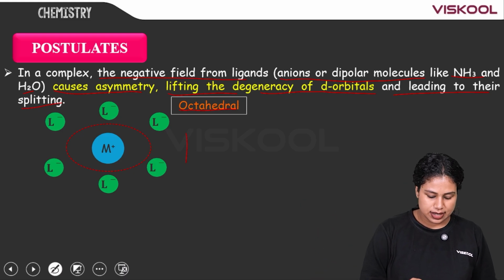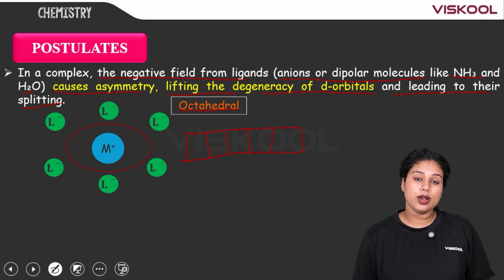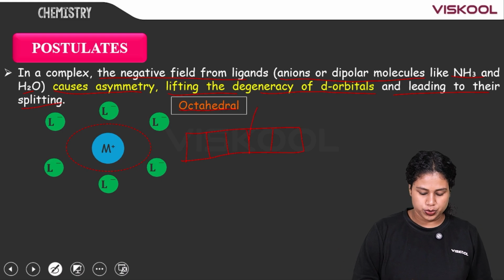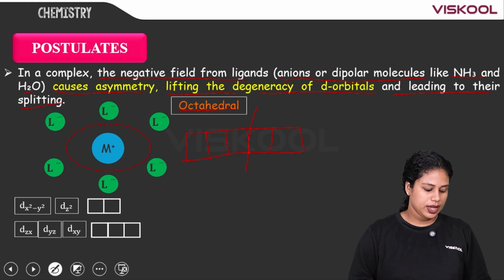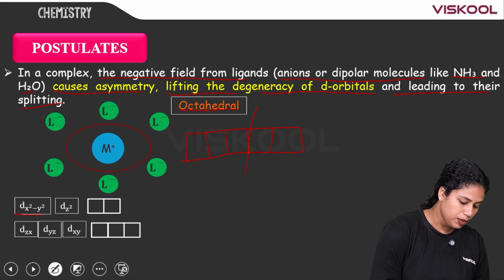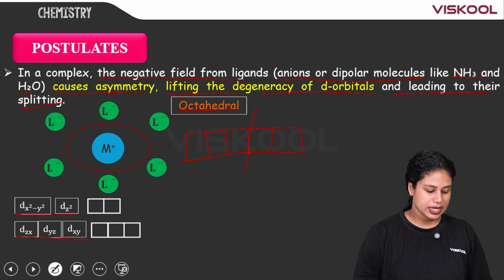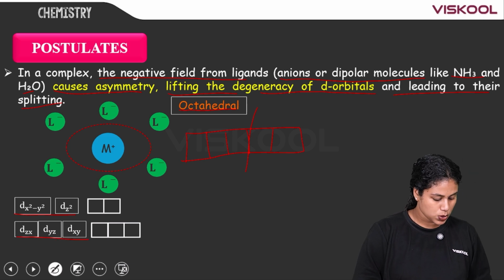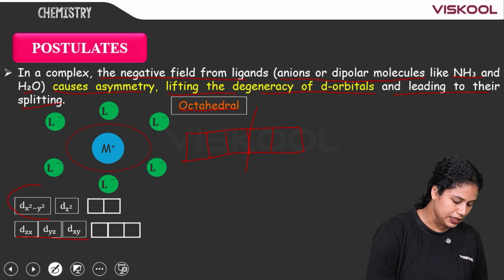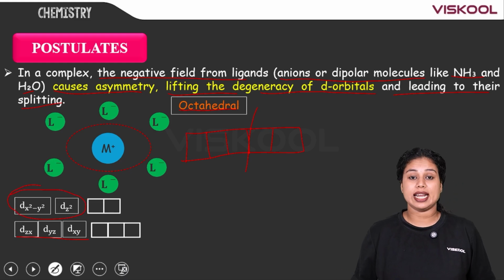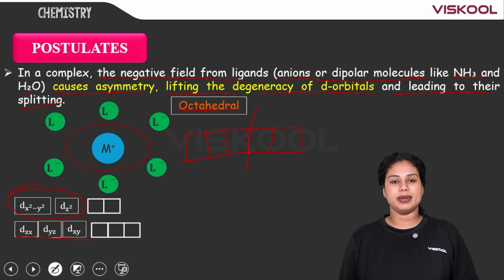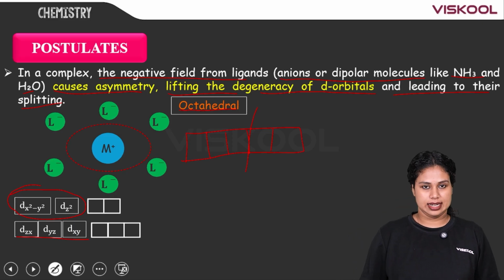The degenerate 5 d orbitals will split into 2 sets. Here comes dx square minus y square and dz square, and then dxy, dxz and dyz. The axial orbitals dx square minus y square and dz square have the greater energy.